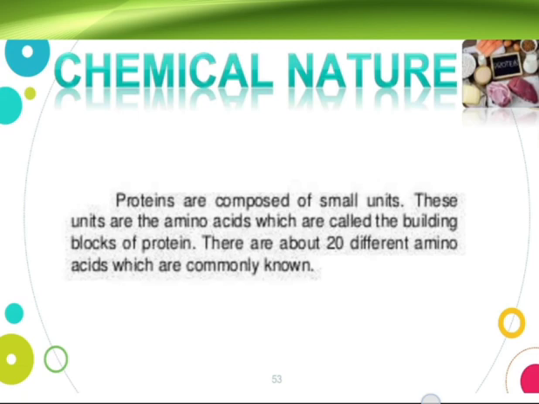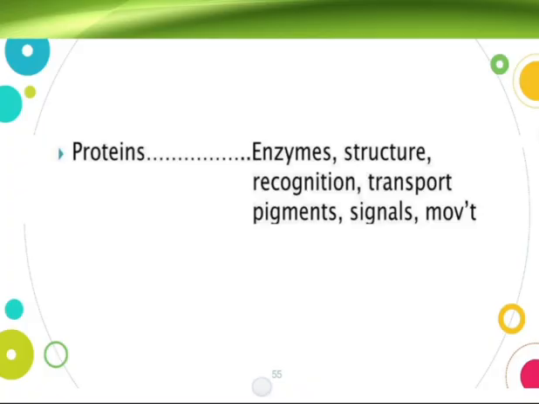Chemical nature of proteins. Proteins are composed of small units. These units are the amino acids, which are called the building blocks of proteins. There are about 20 different amino acids which are commonly known.